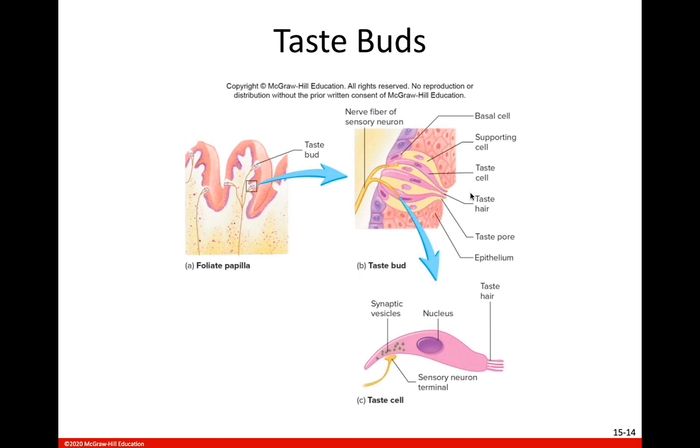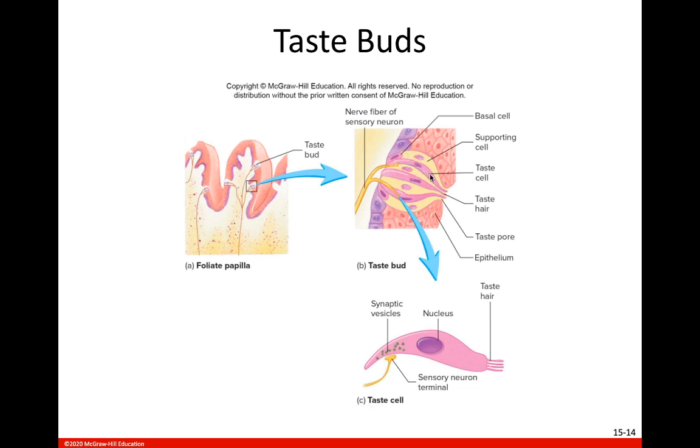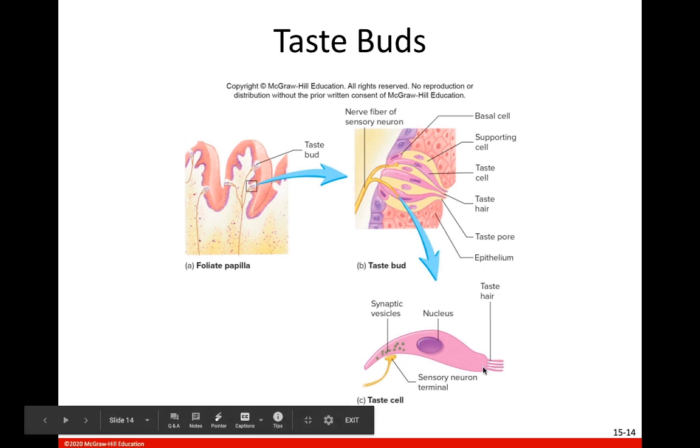Okay, so here we can see this opening is the taste pore. Here we can see extending through the taste pore are the taste hairs. This is the actual gustatory cell right here, the pink. And you can see those taste hairs, which are the little microvilli, extending through the taste pore.